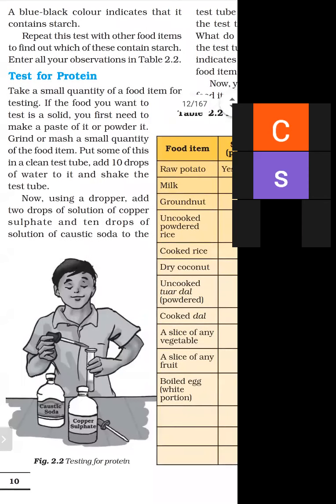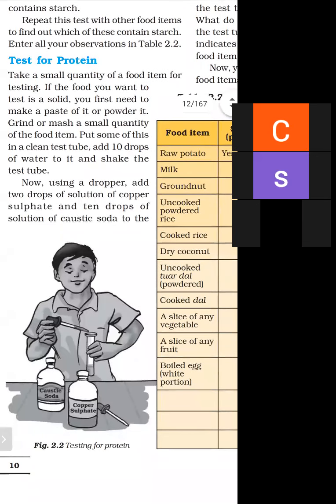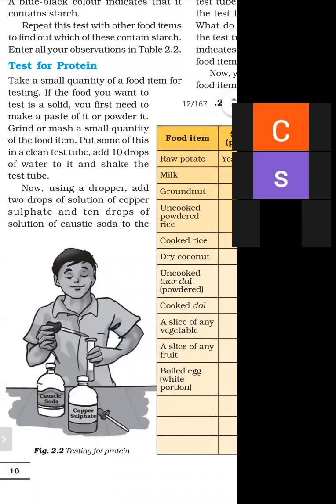For the test of protein, we require two types of solution. First one is copper sulfate and second one is caustic soda. And the formula of copper sulfate is CuSO4 and the formula of caustic soda is NaOH. And we will take a test tube and a dropper. Firstly, we will take some food item for testing. Suppose we have dal for testing for protein, and for dal, we will make a powder of it with the help of a mortar and pestle. And this mortar and pestle instrument is available in the laboratory.